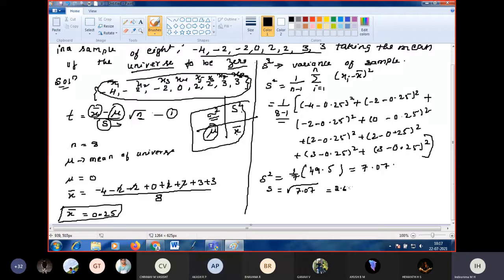2.66, correct? Yes, ma'am. Now we got S square value, N we know, S we know, X bar we know, mu we know. Substitute in equation 1. So equation 1 becomes T is equal to X bar. What is X bar? 0.25 minus mu. Mean of universe is 0. Divide by S. S is 2.66 into square root of N. What is N? N equal to 8.